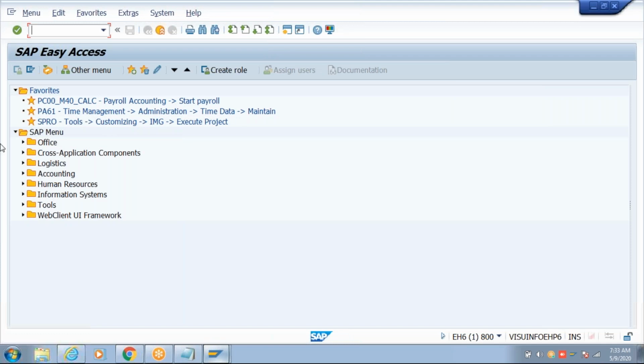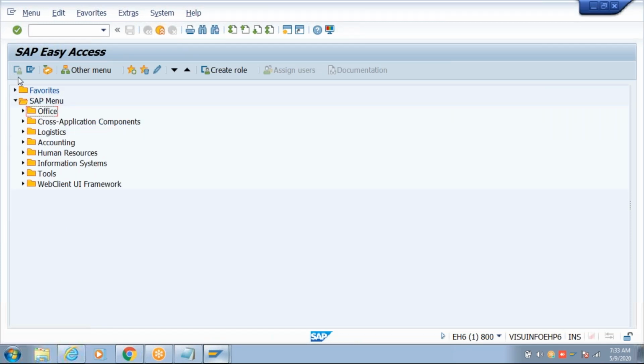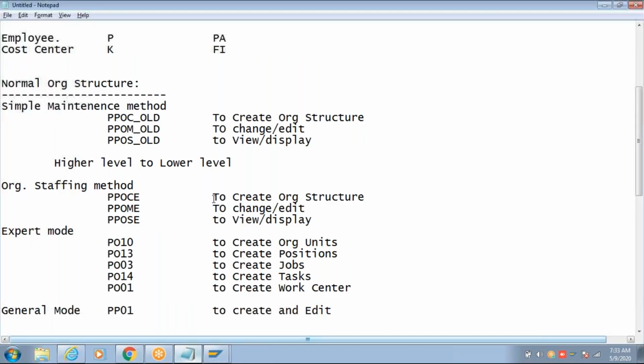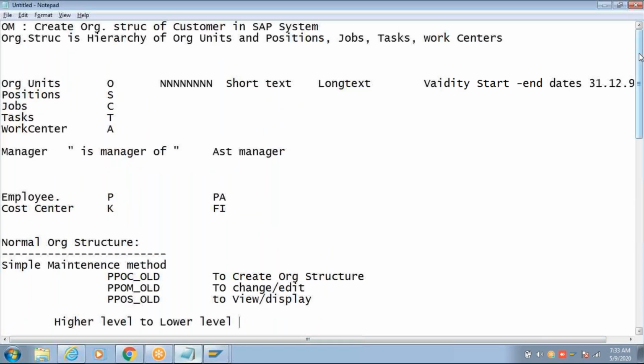The default screen that you see is Easy Access, right? In that Easy Access only, one more point about organization structure. Organization structure is basically master data, or you can call it transaction data. Where is this data entered?